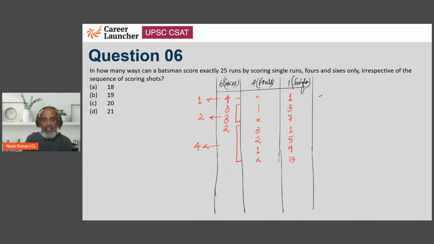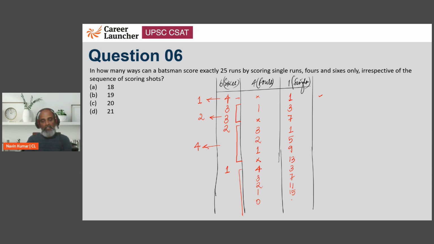अब देखते हैं कि एक 6 में कितना होता है. Now, out of 25 runs, if the person has hit 1-6, so he has another 19 runs to score. 19 runs would mean a total of 4 fours, that's 16, and 3 singles. Next, 1-4 should get converted to singles, another 4 less, another singles can increase, another 4 less, another singles can increase.